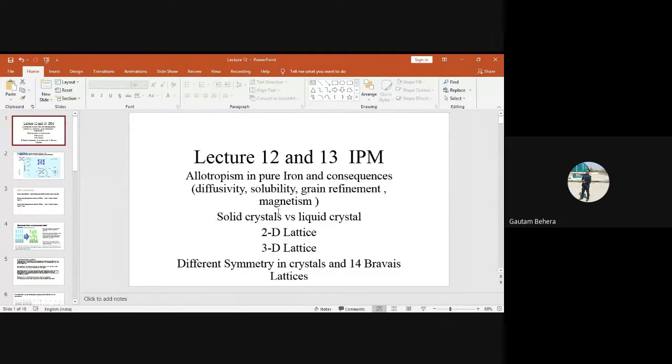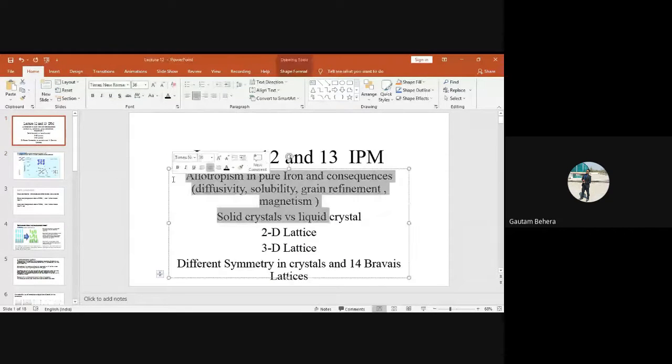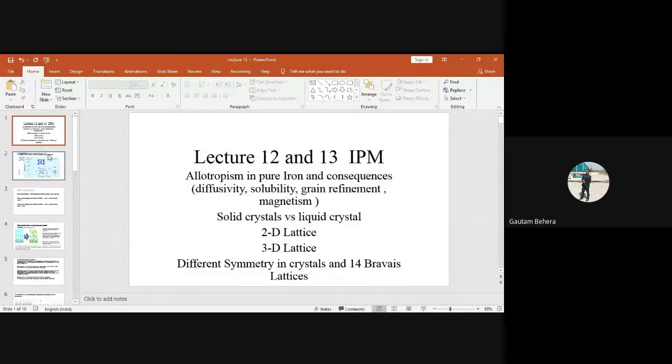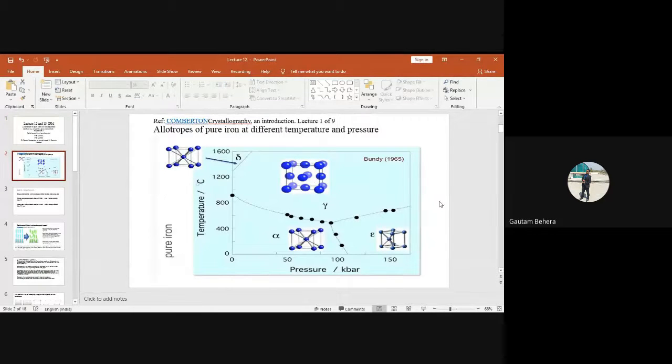Okay, next one is magnetism. You people have remembered this one. How is magnetism changing? Anybody remember? Which one is magnetic, BCC iron or FCC iron? Sir, BCC iron. Yes, BCC iron is magnetic. But low temperature BCC or high temperature BCC, basically? Low temperature, yes.